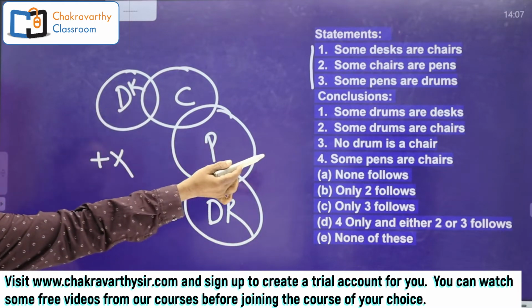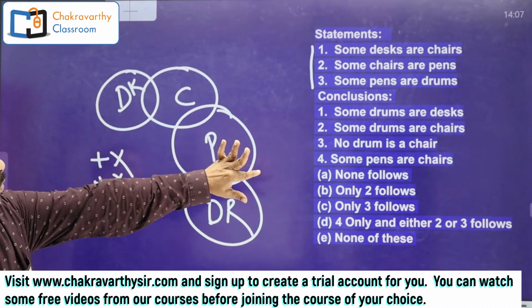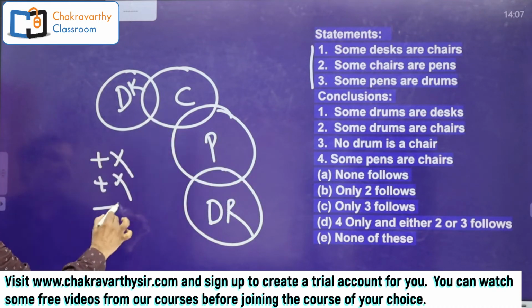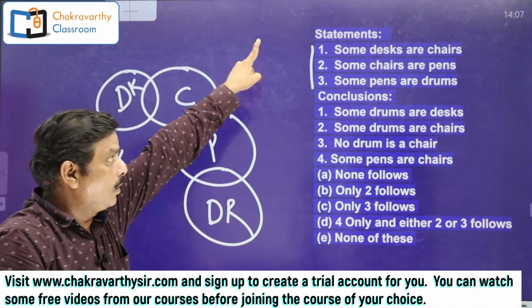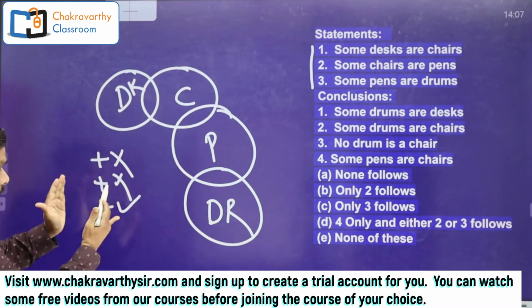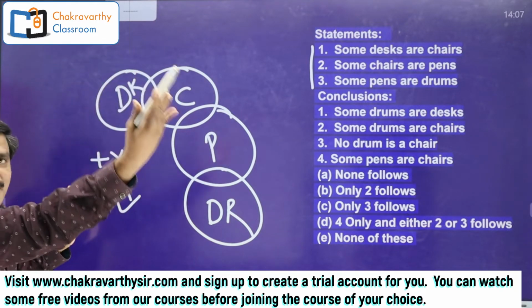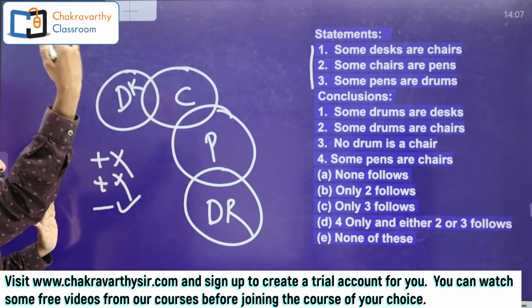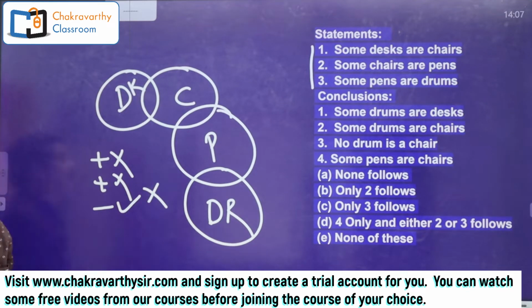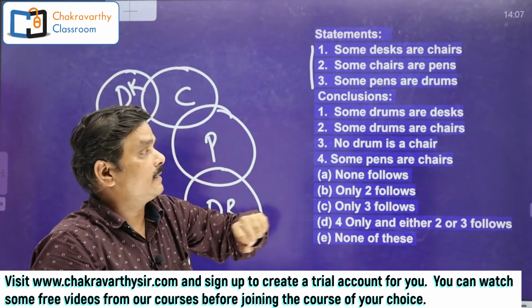Next one. Some drums are chairs. Drums, chairs. Positive. No. Next one is no drum is a chair. Drum, chair. Negative, right. But all the 3 statements are positive. When all the 3 statements are positive, a negative conclusion right in the basic diagram is definitely going to be wrong in one or more than one. It's going to be wrong. It is possible only when all the 3 statements are positive. I told you many techniques like this.